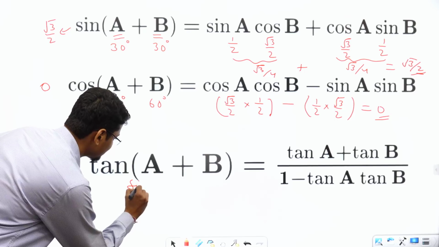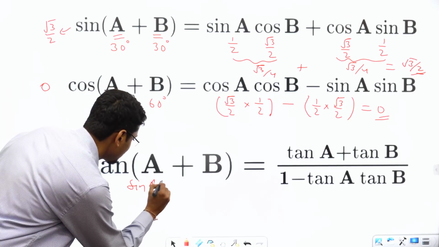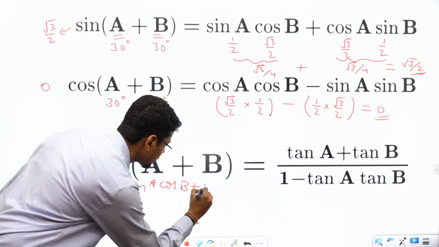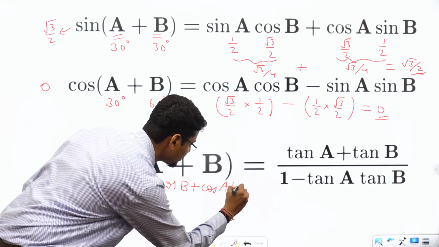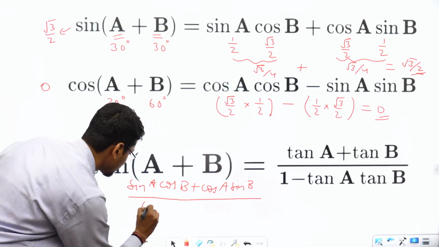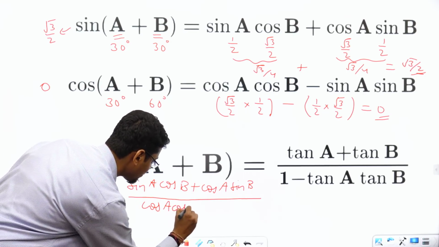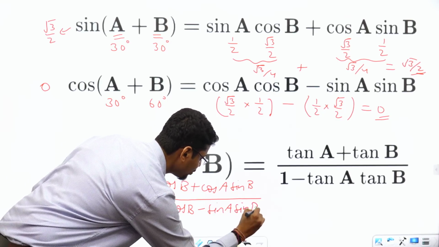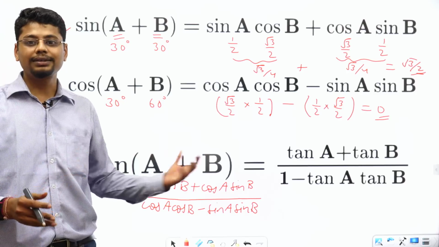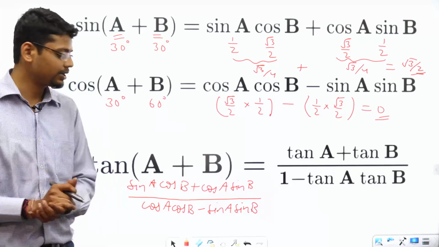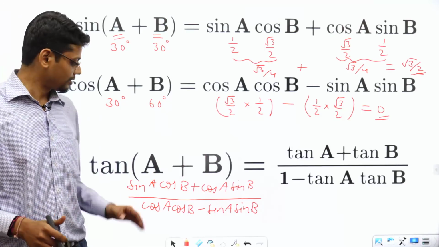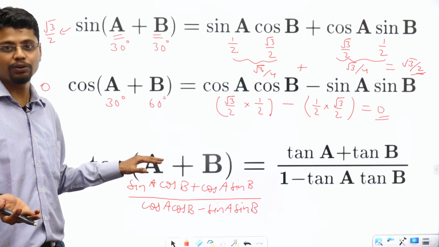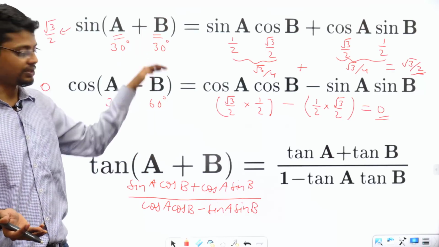I get sine A cos B plus cos A sin B divided by cos A cos B minus sin A sin B. I am doing all this just to convince you that this equation holds, without actually proving them.